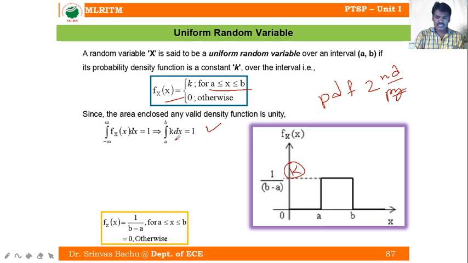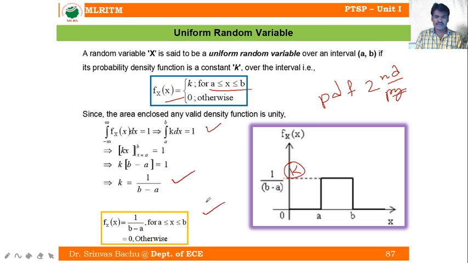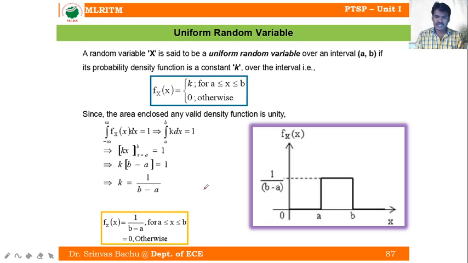Now, applying limits and simplifying, upper minus lower, the k value we get is 1 by (b minus a). The density f_X(x) equals 1 by (b minus a) over the interval (a, b), otherwise it is 0. In the graph, we remove all this and mention the corresponding density value, 1 by (b minus a) over (a, b), otherwise it is not defined. This is my probability density function for the uniform random variable, the uniform density function.